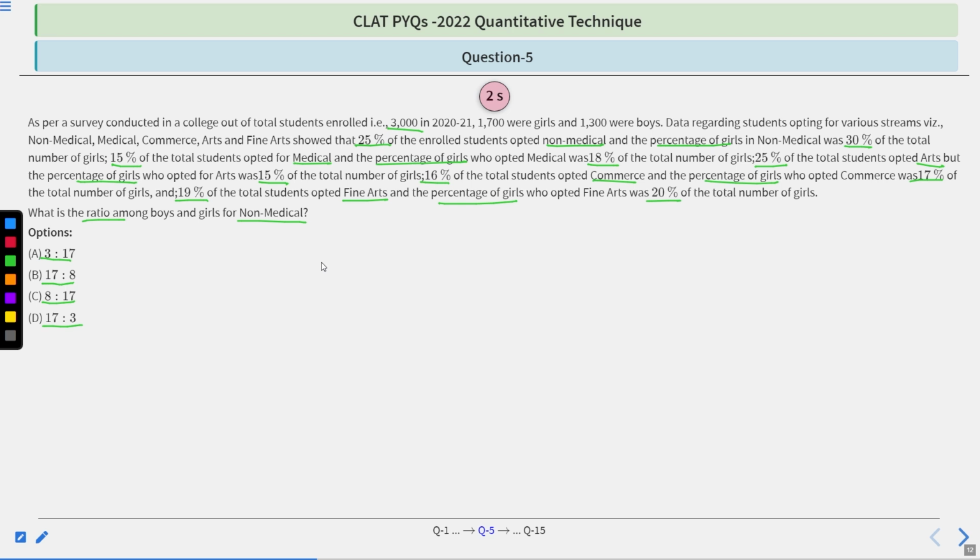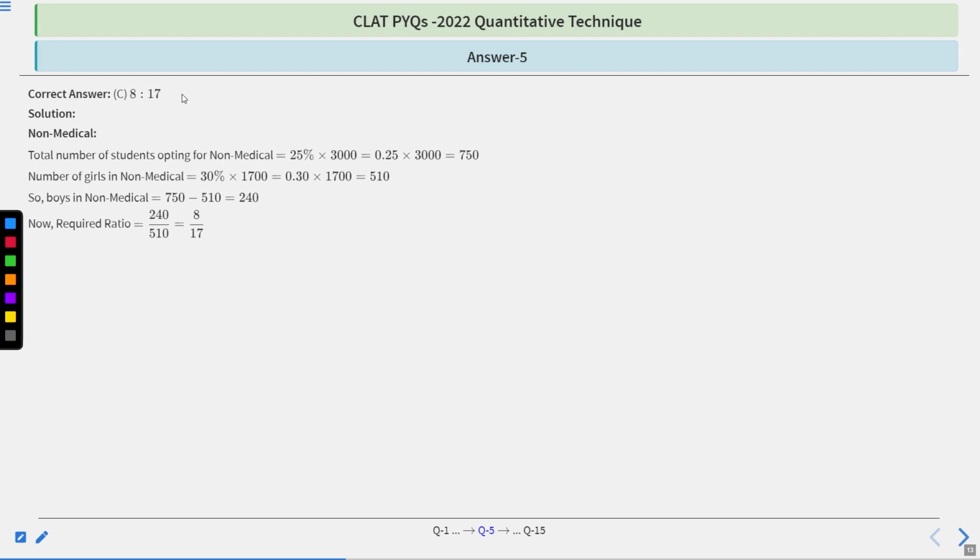Let's move to its correct option. So the correct option is C, which means 8:17. Let's see. In non-medical, total number of students, 25% of total students means 750. Now, number of girls in non-medical, 30% of total girls means 510. Number of boys, 750 minus 510 means 240.